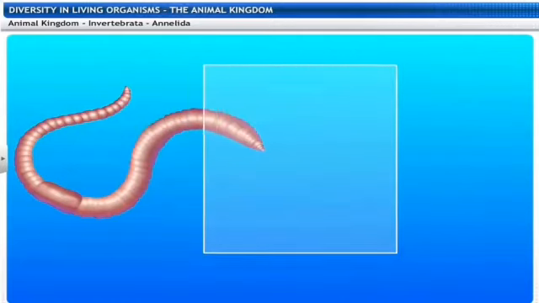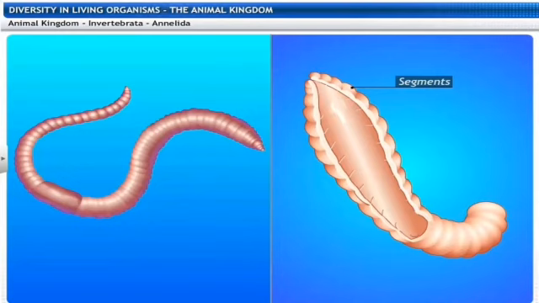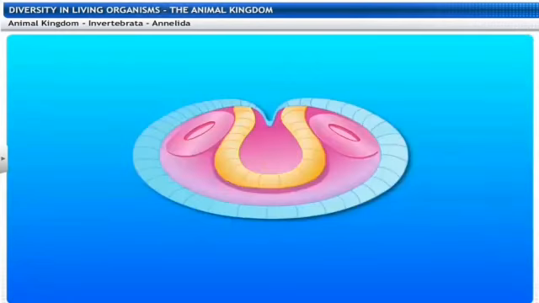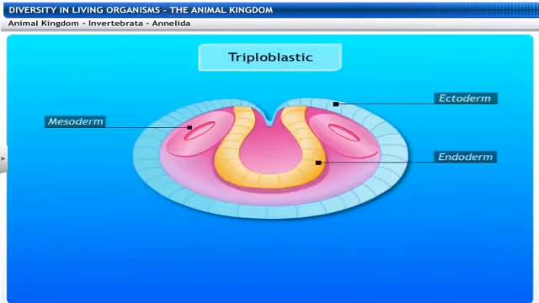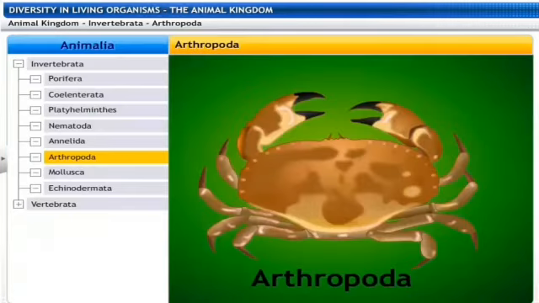Further, this differentiation makes the segmental fashion, and these segments are lined up one after the other from head to tail. These animals are found in a variety of habitats, the freshwater, marine, as well as on land also. They are triploblastic in nature, that is the body is made up of 3 layers of cells. The presence of some sort of circulatory system can be observed in them.